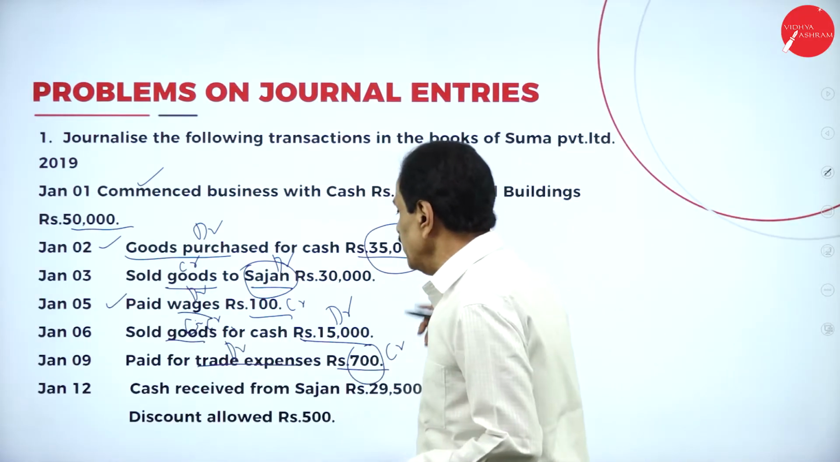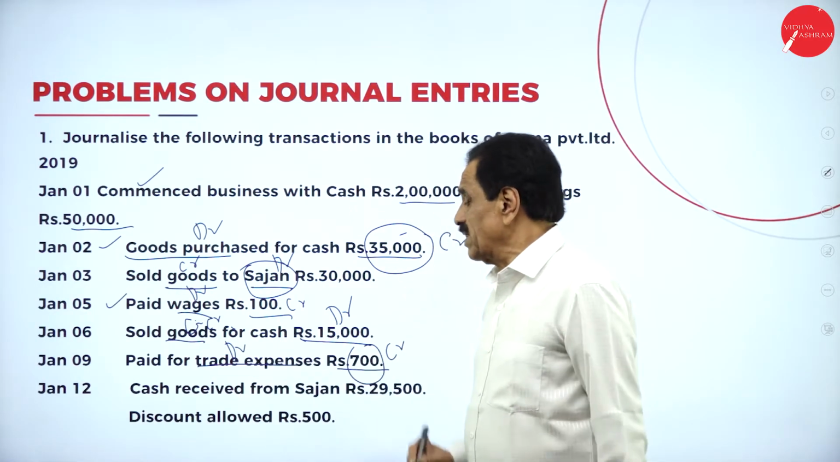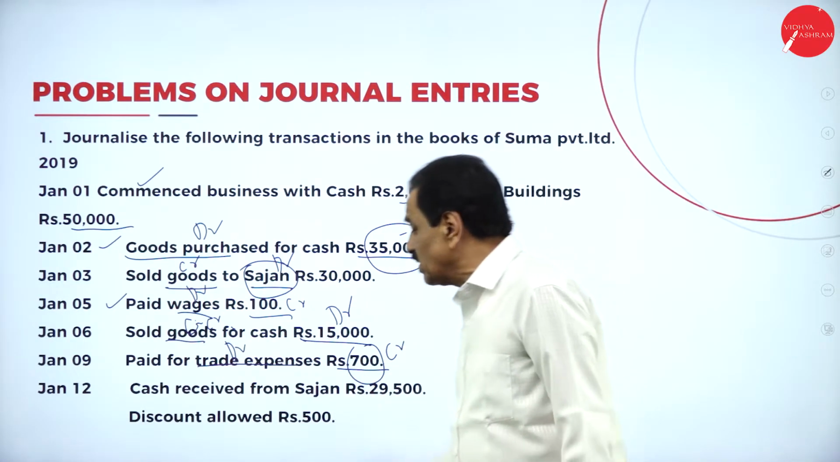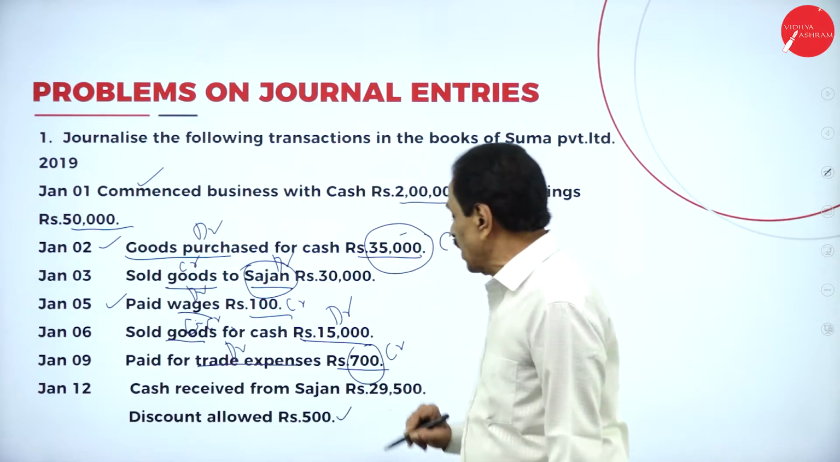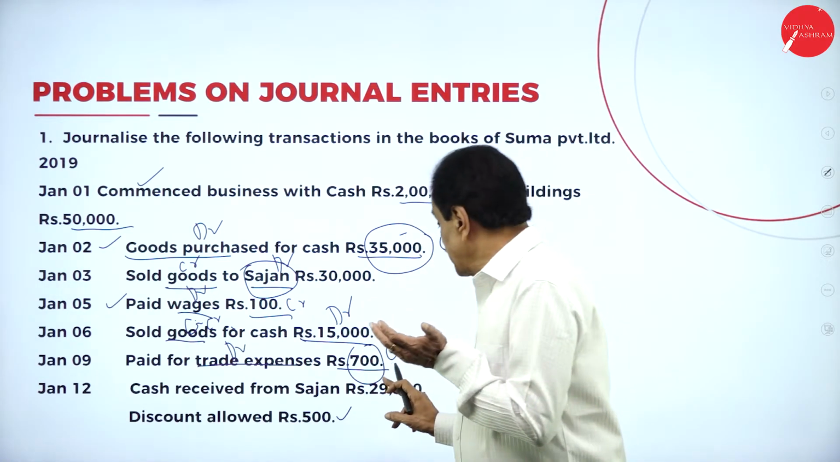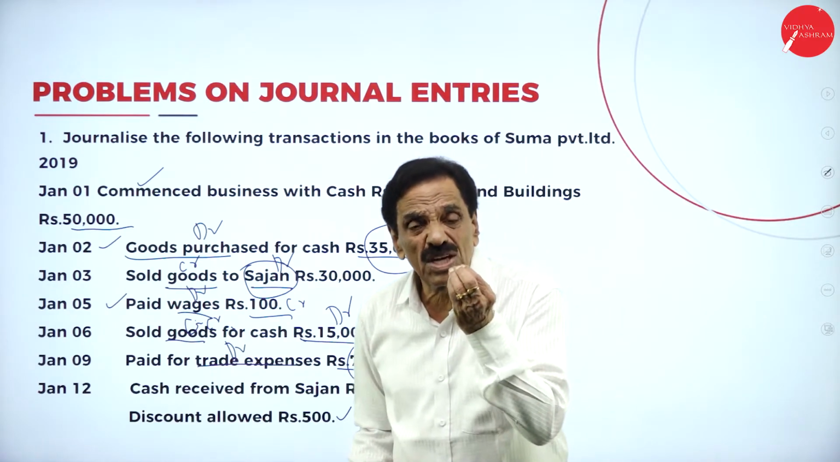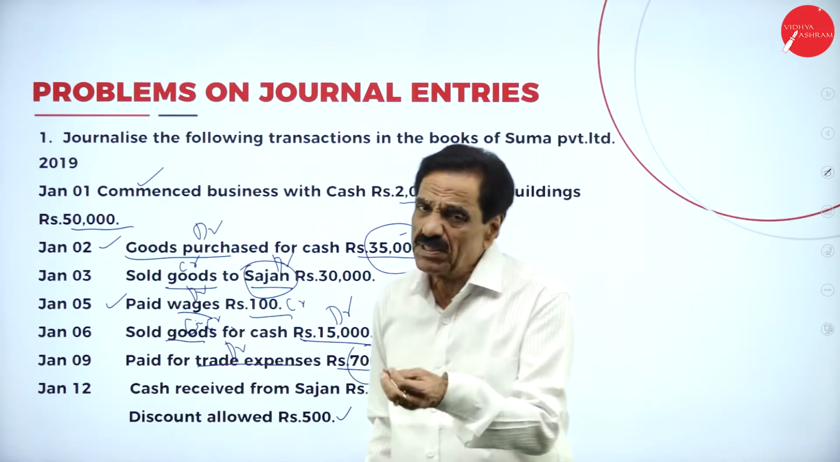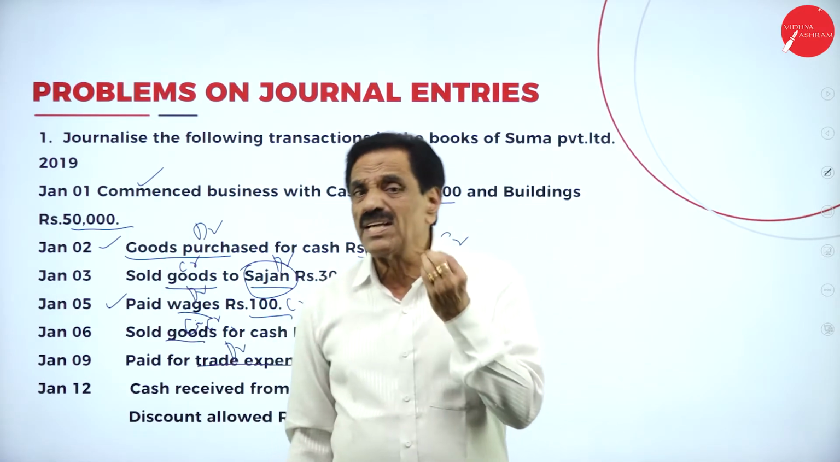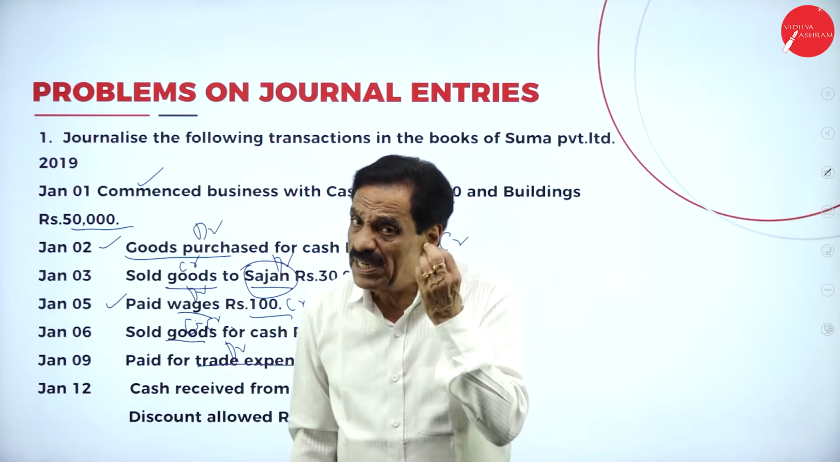So this is over. Now on 12th, cash received from Sajjan rupees 29,400 and discount allowed is rupees 500. From whom are you receiving? Sajjan. How much is coming in? 29,500 is coming in. Debit what comes in, credit what goes out. That should be debited.